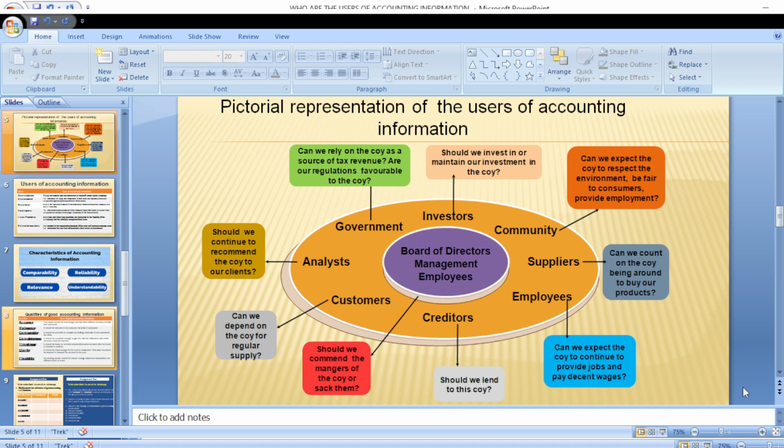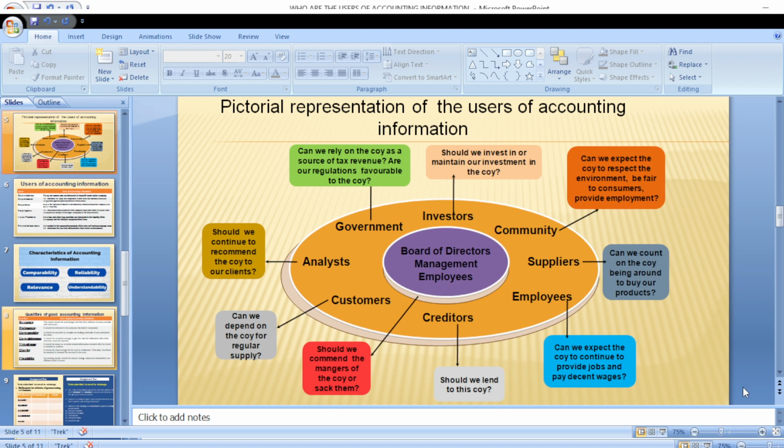We can then talk about the customers. Now, why would customers need accounting information? Customers will need accounting information because they want to check the performance of the company. How has the company been doing? Is the company doing well in terms of the nature of goods that they are producing, in terms of the reputation of the company, in terms of whether or not they are still providing value or services the way they are supposed to? So in order to know whether to continue to patronize them or to look for another set of companies that can be patronized. So that is one of the reasons why customers may decide to assess a company.